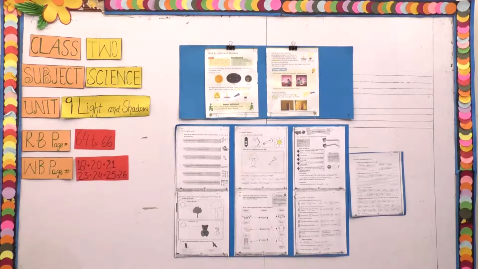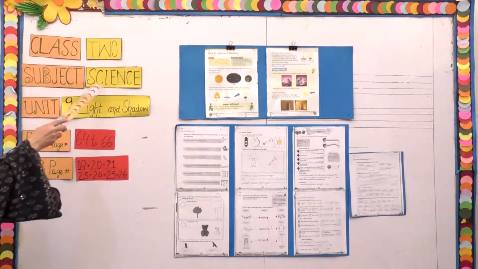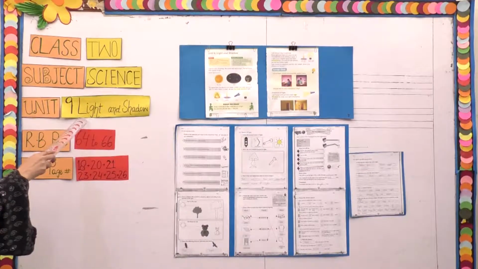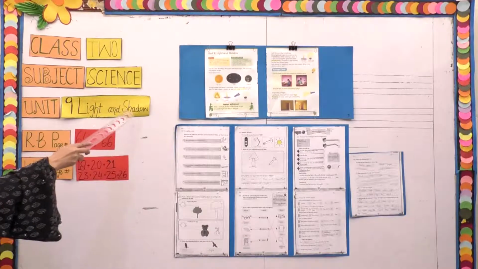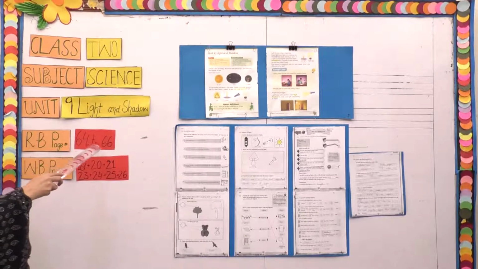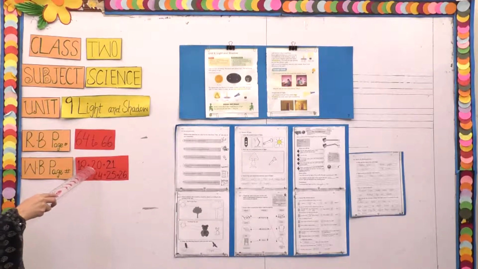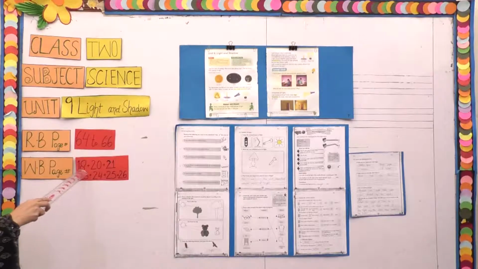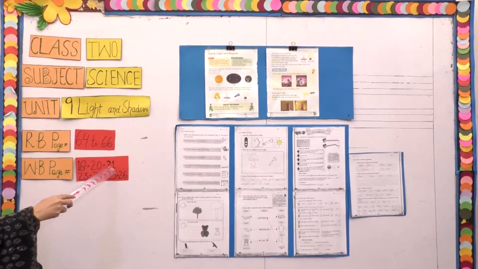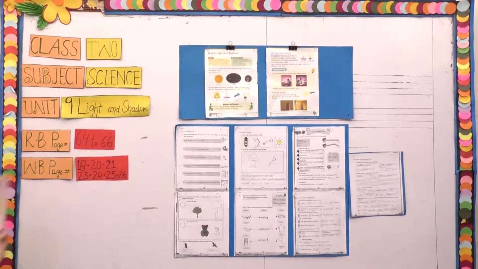Let's start our today's lecture with class 2 subject science, unit number 9, and the title of the unit is light and shadow. Reading book page number will be 64 to 66, and after completing our reading we will move to the workbook, and the workbook pages are 18, 20, 21, 23, 24, 25 and 26.